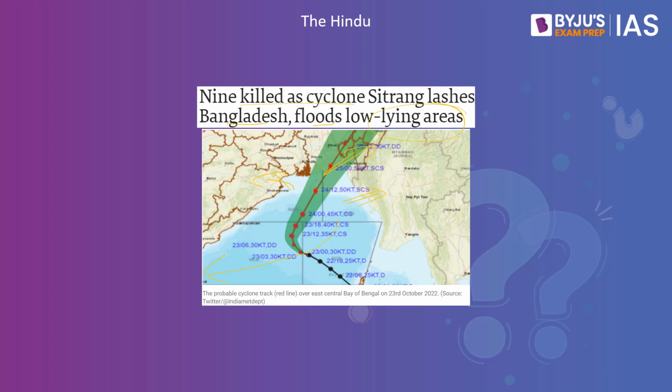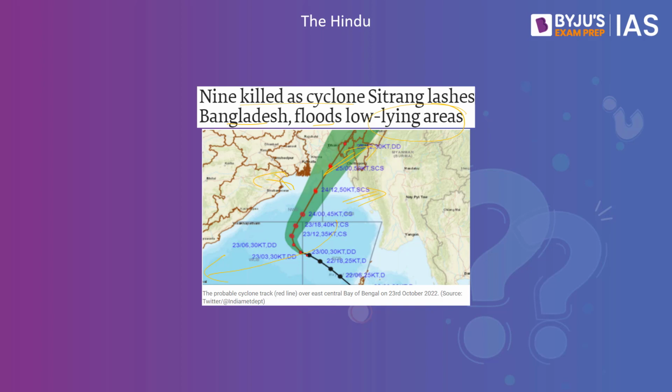As part of the assignment, you have to put in the comment section: we are speaking about Cyclone Sitrang. This Cyclone Sitrang was given as a name by one of the countries. So which country gave this name Sitrang is what you have to put in the comment section.